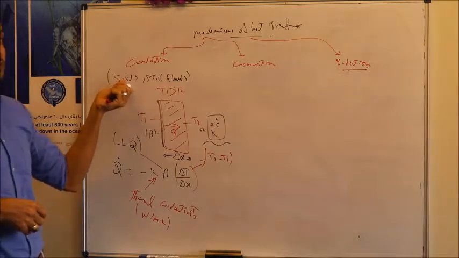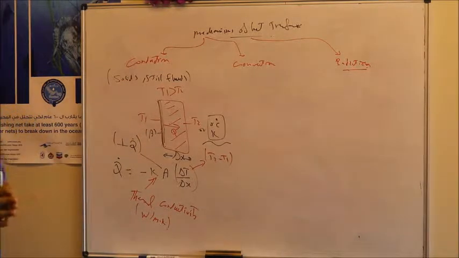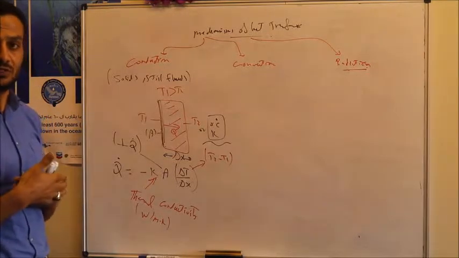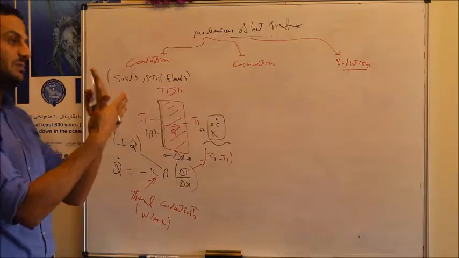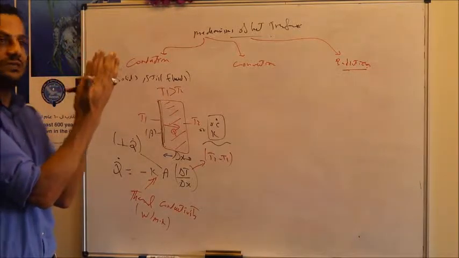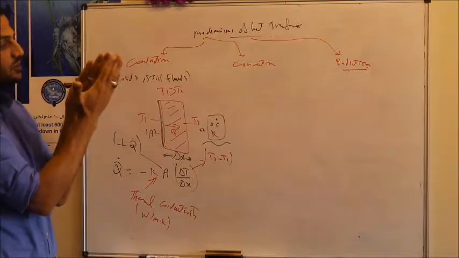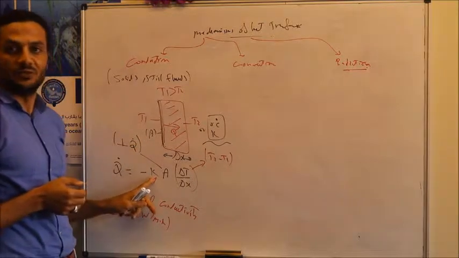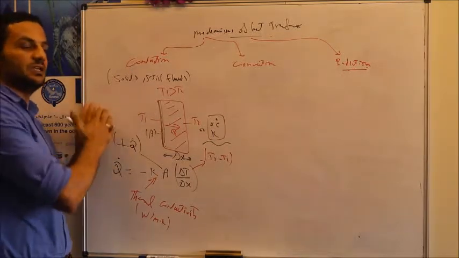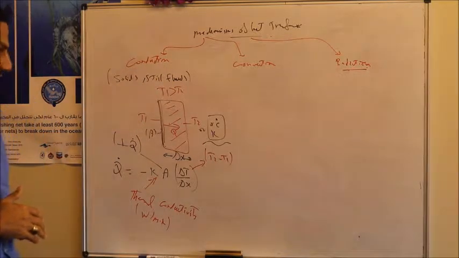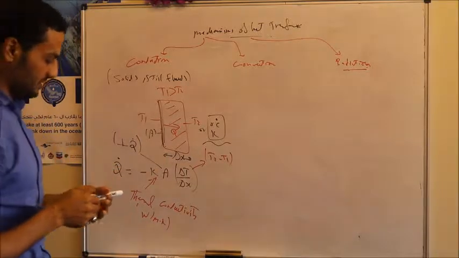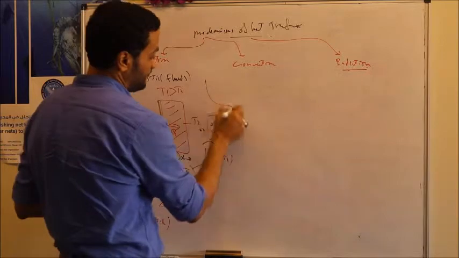It can transfer by conduction through a solid or still fluid. In some cases in cold countries, in order to reduce the amount of heat loss from a building or a house, they make a layer of still air between two glasses in the window, separating the inside room from the outside. This still air has very low thermal conductivity. So they use a layer of still fluid to prevent the heat from transferring from inside the house to the outside. And it can also be applied in reverse, to prevent heat from being transferred from the outside to the inside.